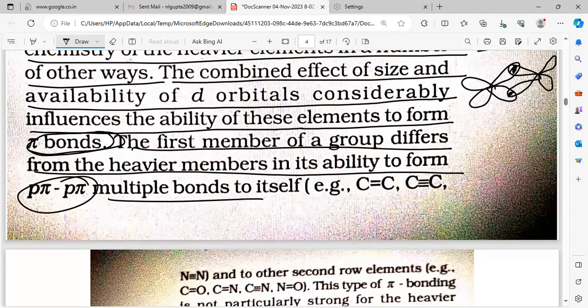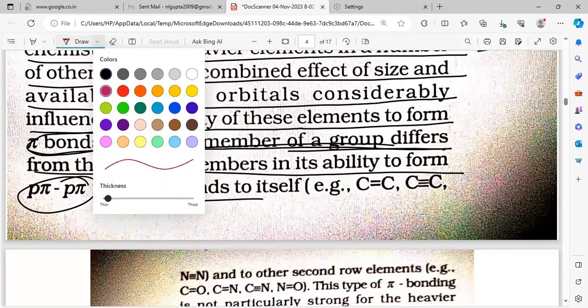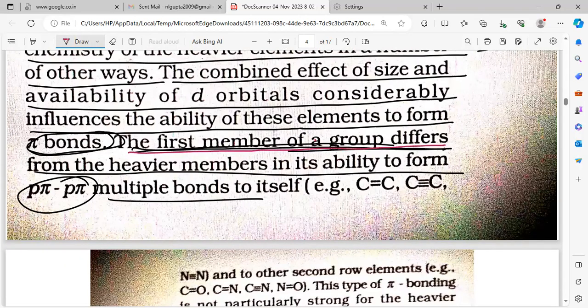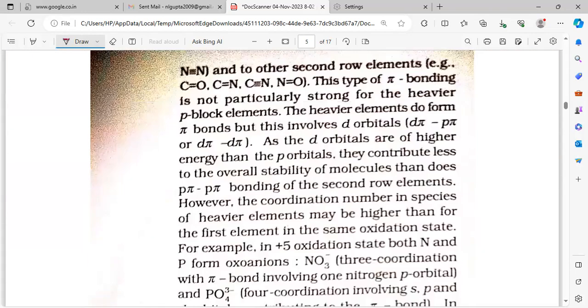The first member of the group differs from heavier elements in its ability to form p pi multiple bonds, like carbon forming double and triple bonds because of its small size. Nitrogen forms a triple bond. Other second members like CO, CN also form pi bonding.